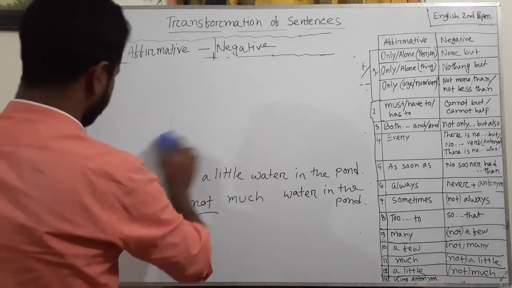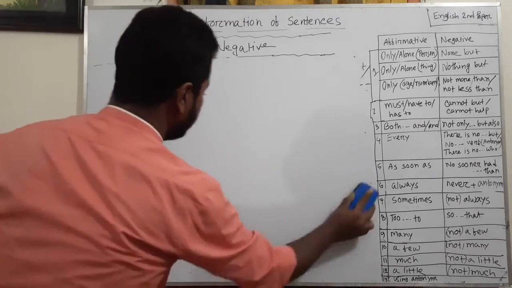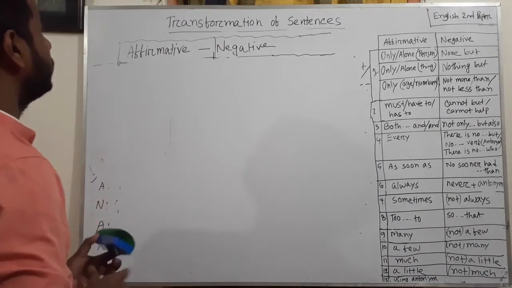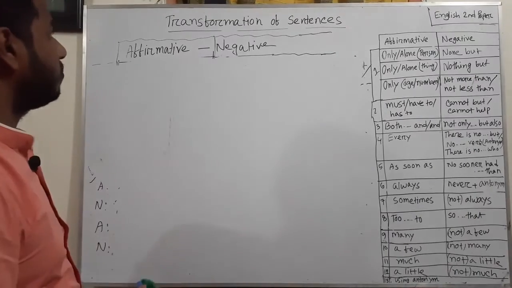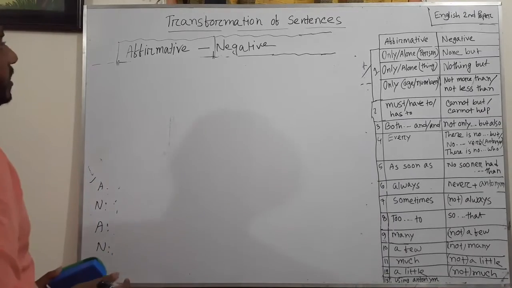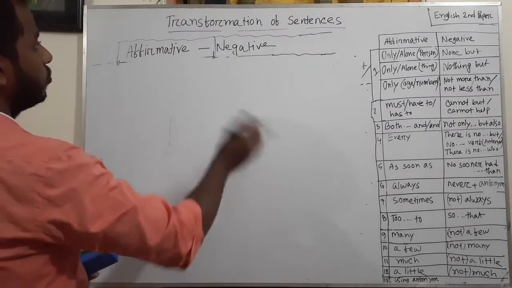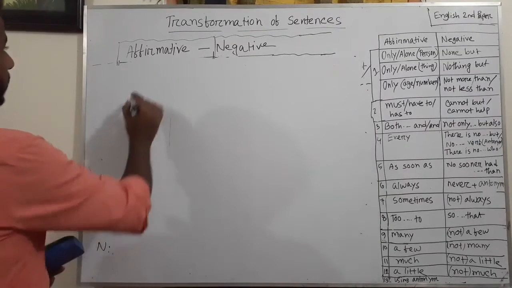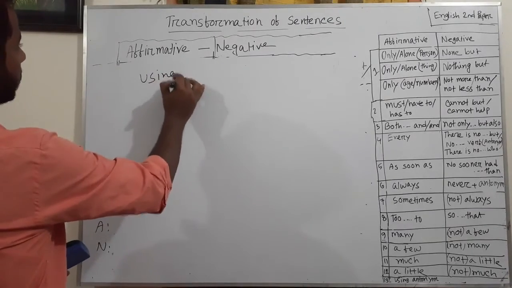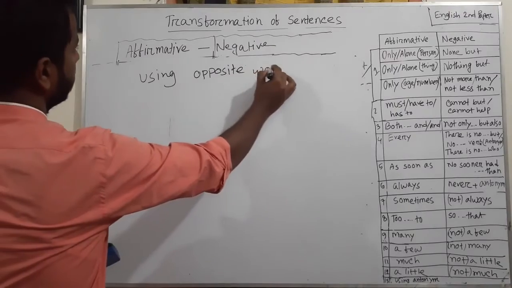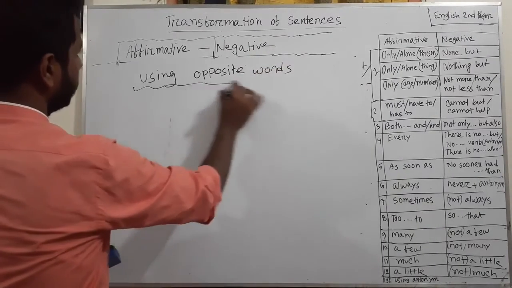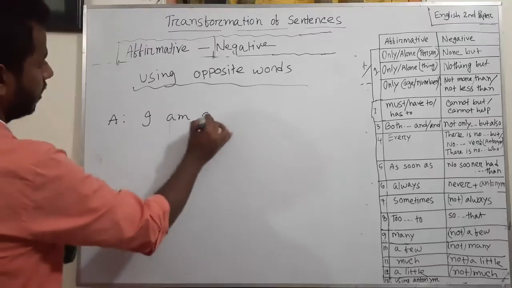I am going to discuss. In affirmative sentence, if you want to make an affirmative sentence into negative, you have to use some opposite words, that means some antonyms of the words in affirmative to make it negative. Okay, so using opposite words. Okay, for example, I am a good boy.